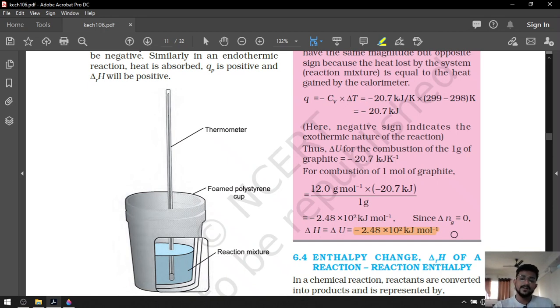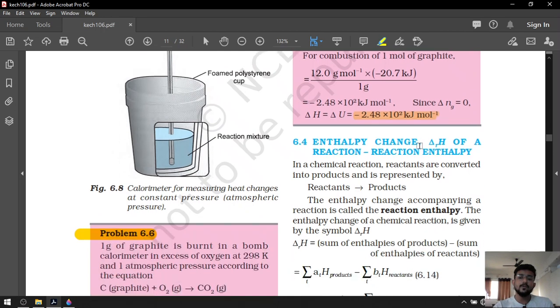In the next lecture we are going to discuss some of the different forms of enthalpy and how we can calculate the enthalpy for a reaction. Okay, thank you so much.